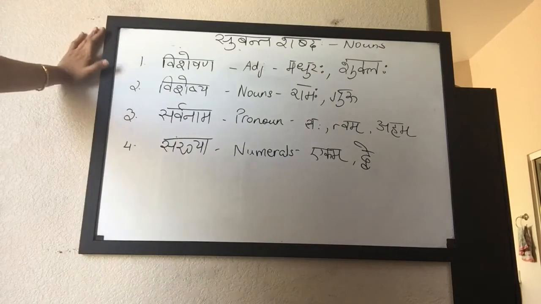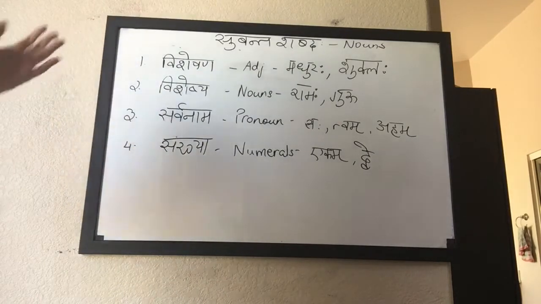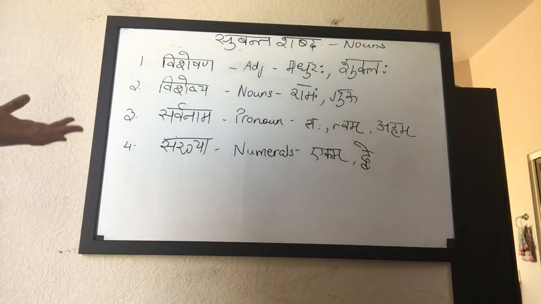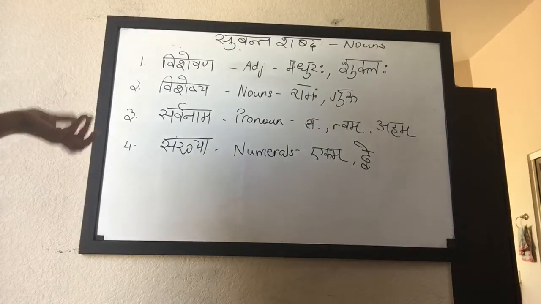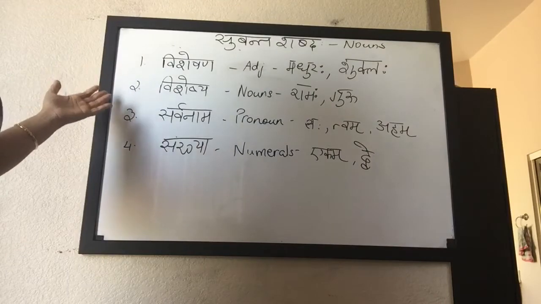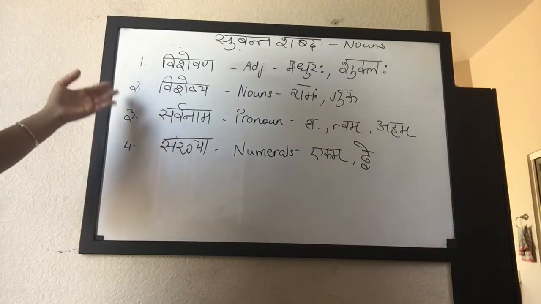And all of these groups are declined in 3 genders, 7 vibhaktis, including Sambodhana Pratama, it will be 8 vibhaktis, 3 numbers, Ekavachanam, Dvivachanam, Bahuvachanam, which is singular, dual and plural.